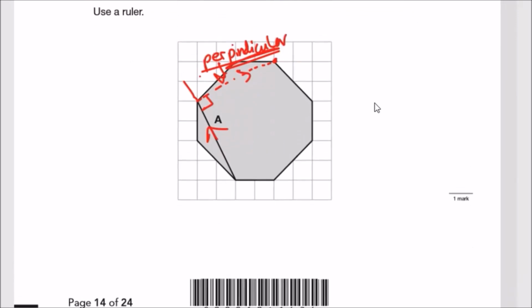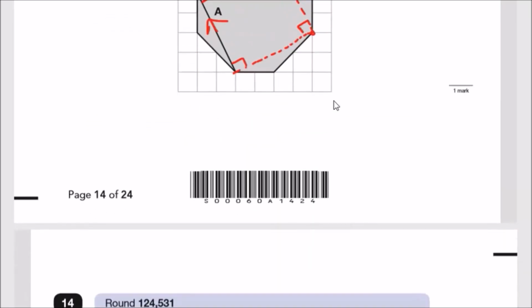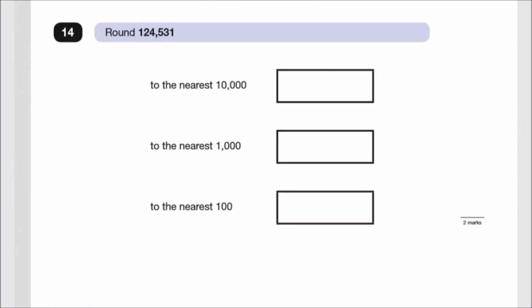Okay, good. You could also do it on this side if you wanted. This is another possible answer. So this is also perpendicular. And if you connect these two, you actually have a perfect square. Even though this line is parallel, you actually get a perfect square, which is kind of cool. Anyway, let's move on. Number 14.